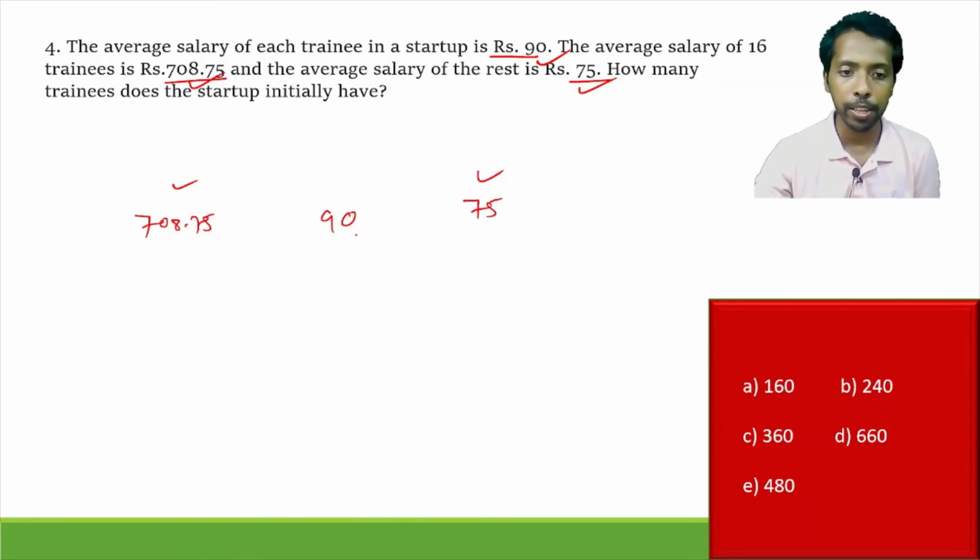So take the difference here. What's the process in allegation? So this is 15, and what's the difference here? That is 61875. Here's the decimal point, right?